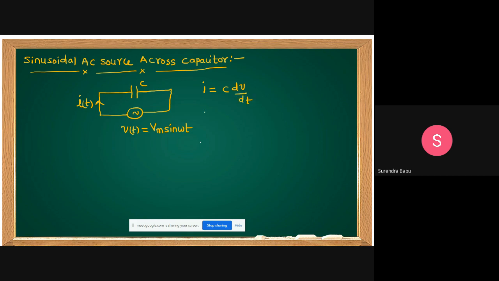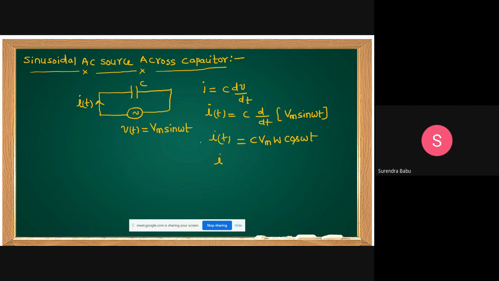Yes, this is the instantaneous current. i of t is equal to C into d by dt of, what is V you have taken? Vm sin omega t. Then what is i of t, students? C into Vm omega cos omega t. Is it correct?